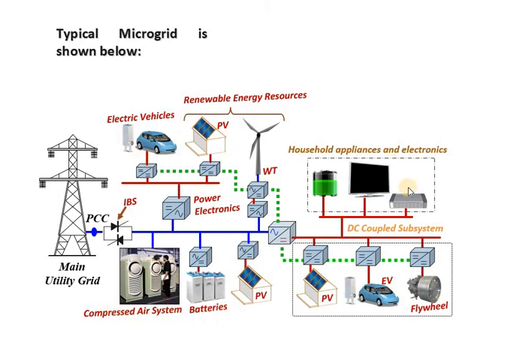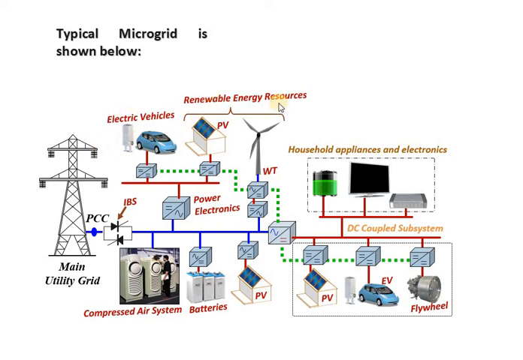Distributed generation includes generation with the help of various sources. So here for distributed generation we have our flywheel, we have electric vehicles, and with the help of solar panels or photovoltaics we can generate electricity here. Then we have a compressed air system, we have batteries, again photovoltaics, again electric vehicles.